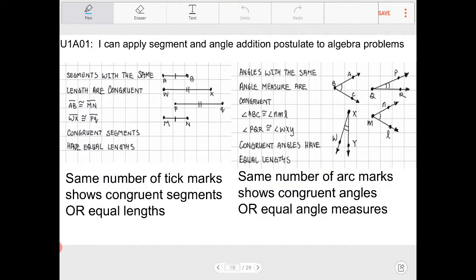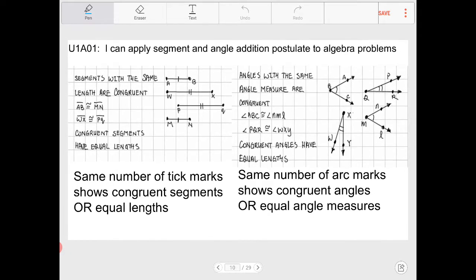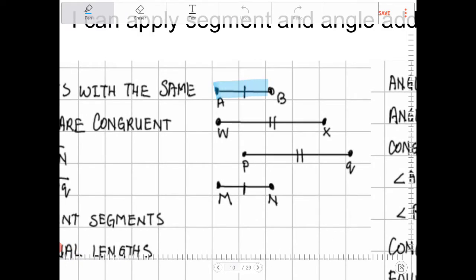So some things that need to be said about some of the notation, common notations. Pause the screen for a moment and make a note of this for yourself. Take a screenshot of this, and write this stuff down. If you notice here, I have these tick marks on segment AB and segment MN.